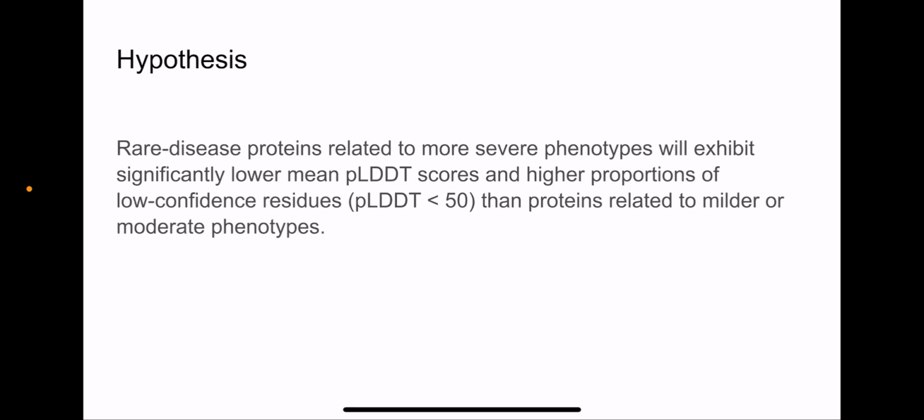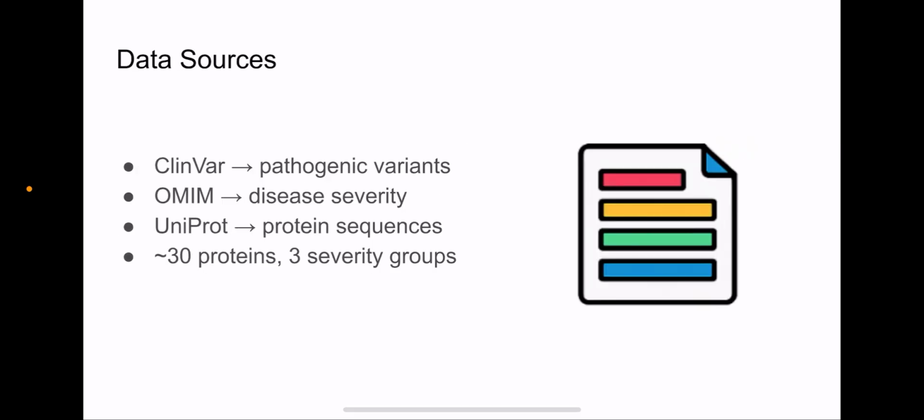My hypothesis was that proteins linked to more severe diseases would have lower pLDDT scores and more low confidence regions. And I used ClinVar to find the pathogenic variants, OMIM to get markings for disease severity, and UniProt for protein sequences. I collected about 13 proteins and split them equally into mild, moderate, and severe groups.